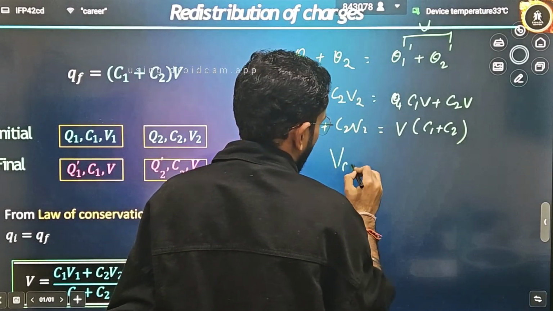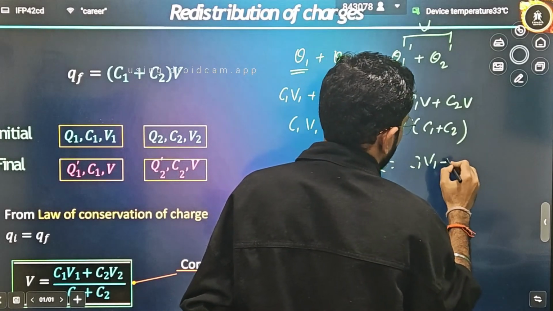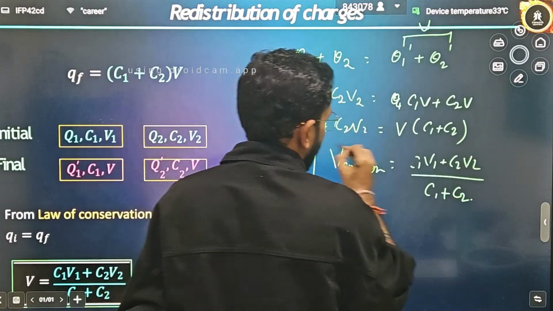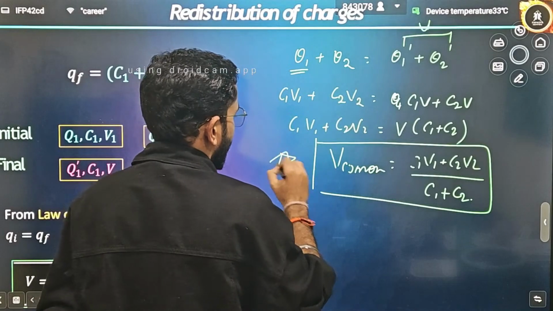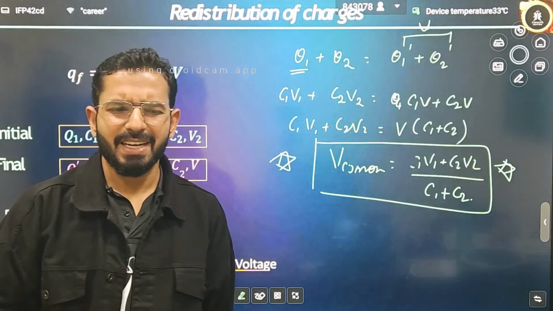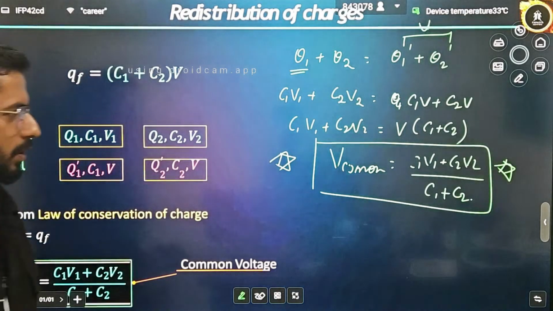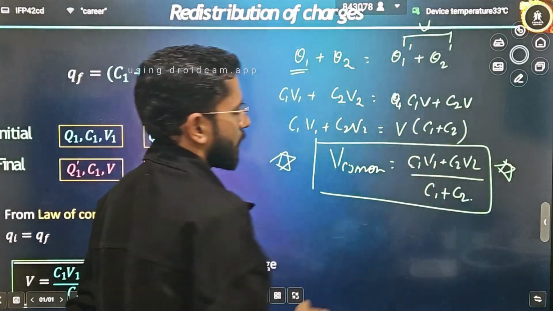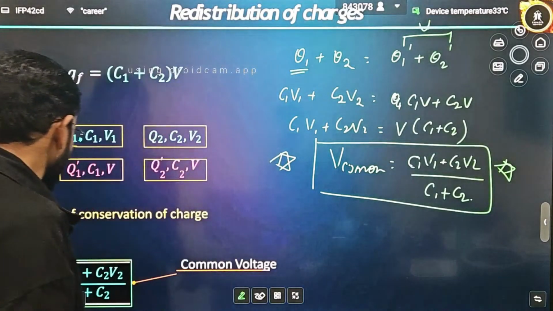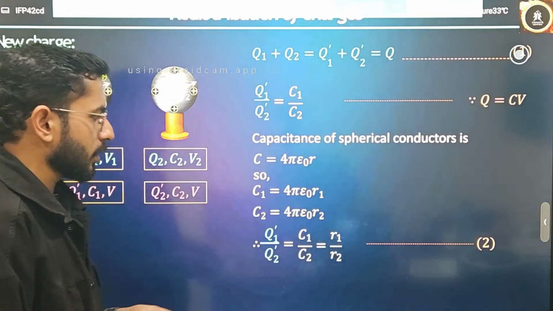That means the common potential will be written simply as C1 V1 plus C2 V2 divided by C1 plus C2. This is the common potential, and if you can remember this result, it is also a standard result. It's your choice; if you want to remember, you can easily remember. It is not a complicated formula. Still our job is not done. We have to calculate the total charge also, Q1 and Q2 also.